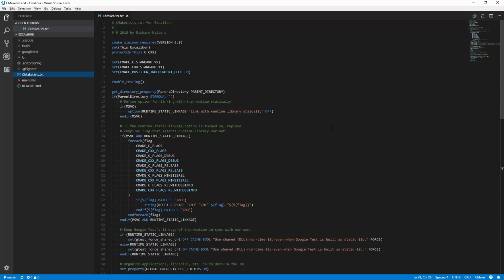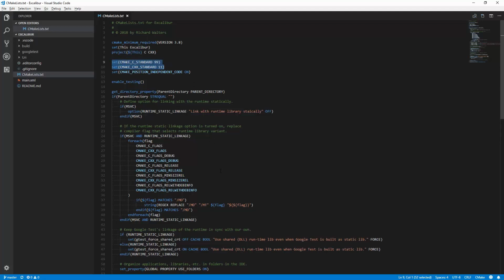So we describe in CMake's language how the project structure is set up and what to build and how. And then we ask CMake to construct the build system, and then we use the build system to build the code. So at the top level, I can briefly go over some of this stuff. So we're using version 3.8 of CMake. We're using C and C++. We're by default setting modern versions for C and C++.